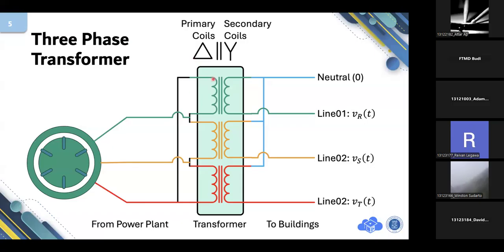You see that this coil is connected to the second coil, and then the second coil is connected to the head of the third coil, and the tail of the last coil is connected to the head of the first coil. It creates a delta configuration.